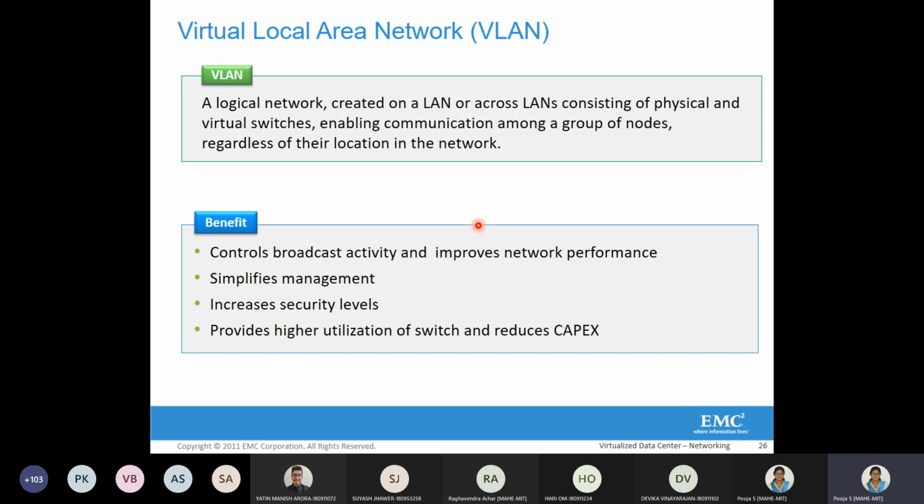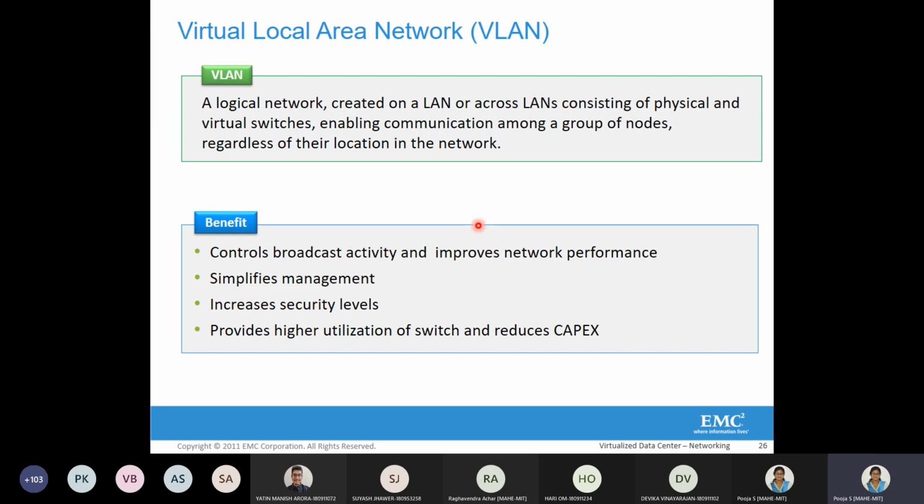VLAN. So a VLAN is basically a physical LAN that we are going to combine or segregate to provide virtual networks, virtual switches, and that enables communication among a group of nodes regardless of their location in the network. That is VLAN.